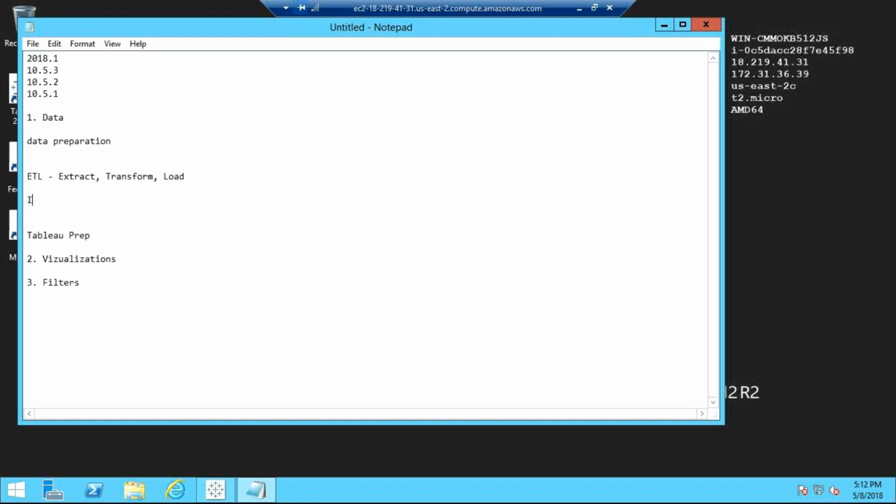There is something called Informatica. You might have heard the name. Have you heard this? Yes, I heard it. There is also Ab Initio. Like this there are many other tools, and there is Tableau.